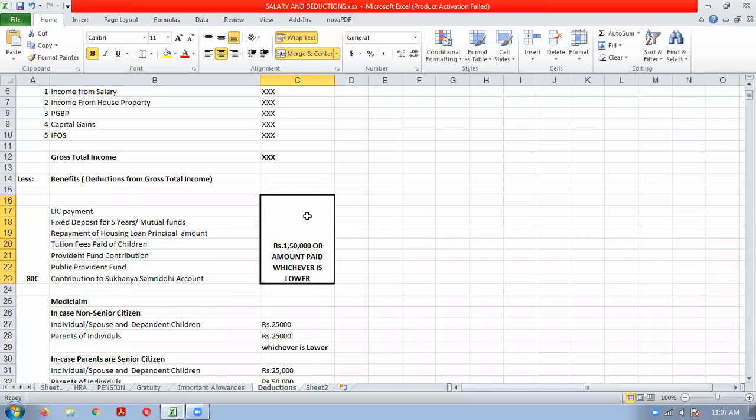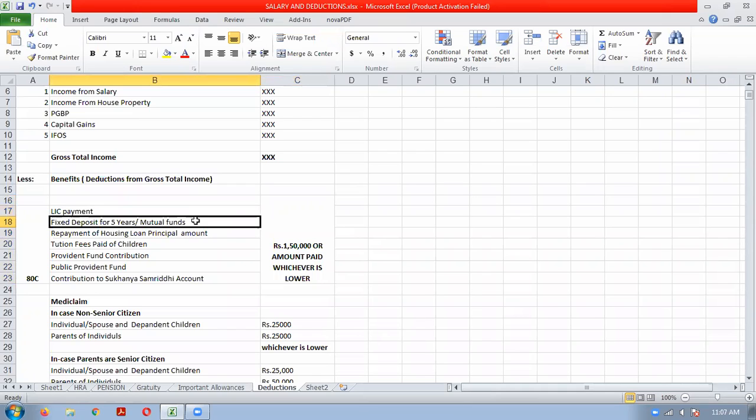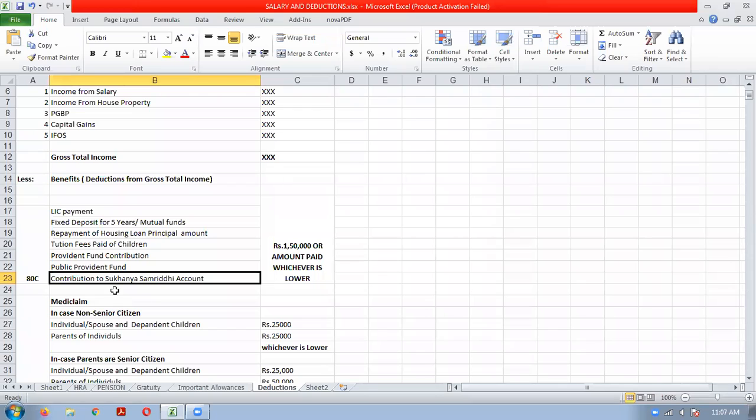So if you are making these deposits, the LIC premium, fixed deposit for 5 years, tuition fees payment for your children, provident fund contribution, or contribution to Sukanya Samriddhi account, you will get the deduction up to 1,50,000 or the amount paid, whichever is lower.